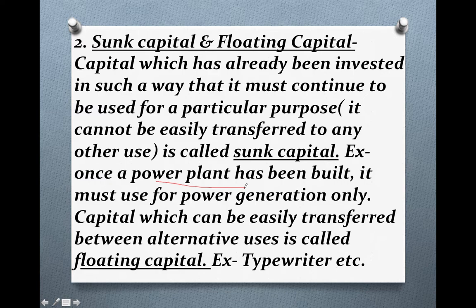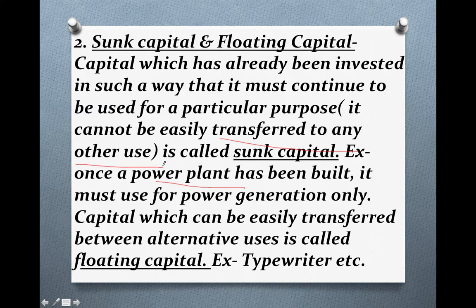So capital which is invested for a particular purpose can be used for that particular purpose only. It cannot be easily transferred to any other use, because you have constructed that thing in a particular way, and it will not be suitable for any other purpose.